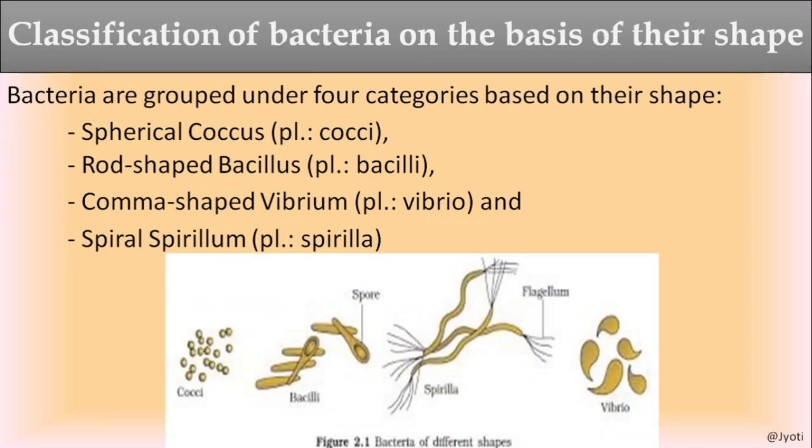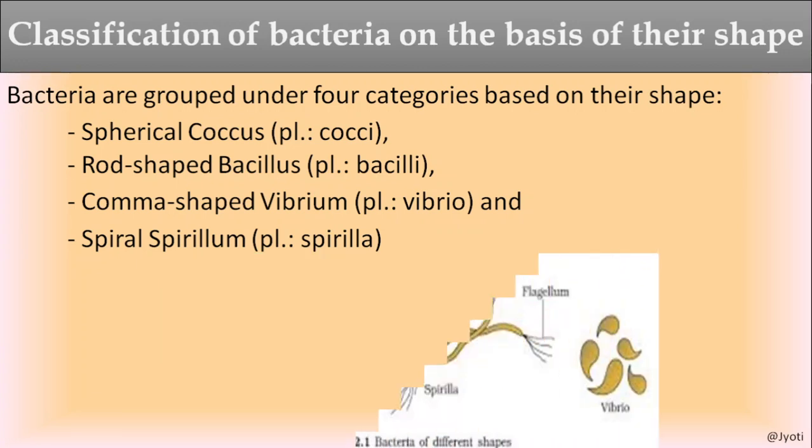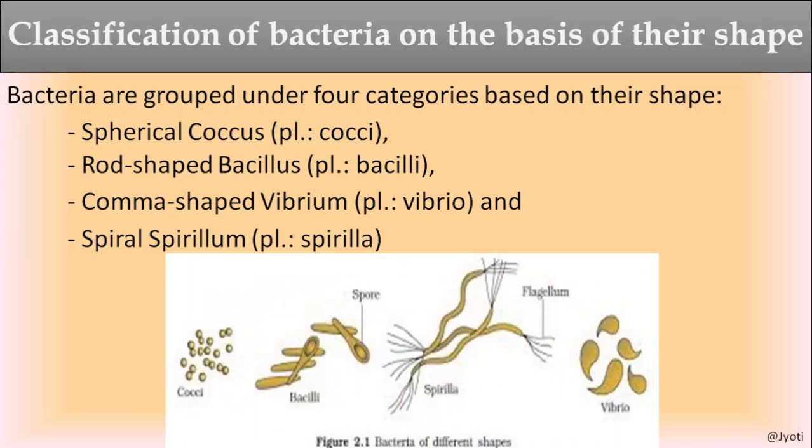You can see in the picture the cocci, how they are spherical and dot shaped. Then the next one is bacilli, they are rod shaped. And the third one is spirilla, they are spiral shaped and they often bear flagella. Then the last one is comma shaped, that is vibrio.